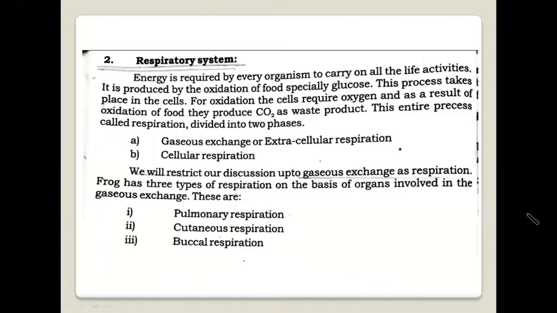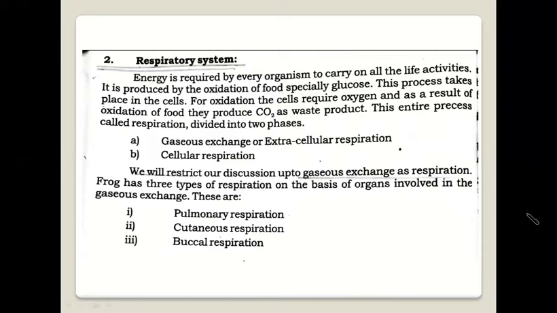All living things need energy to carry out life activities. This energy is produced by oxidation of food in the cells. The process of releasing energy from food by oxidation within the cells of living organisms is called respiration. The entire process is divided into two phases. Number one, gaseous exchange or extracellular respiration. Number two, cellular respiration.